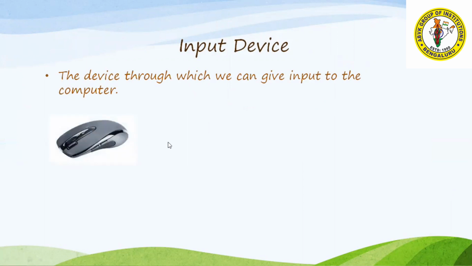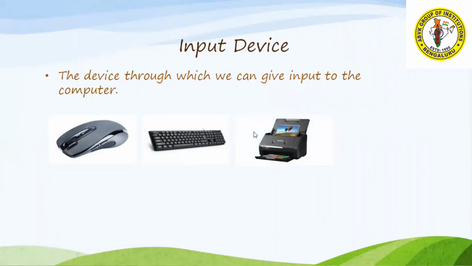See here, mouse, then keyboard, then this is a scanner, this is a barcode reader. Barcode reader you all have seen in the shopping malls, in the shops. They are scanning the code from your price tag. Then only they are preparing the bill. Okay. So these all are input devices: mouse, keyboard, scanner and barcode reader.